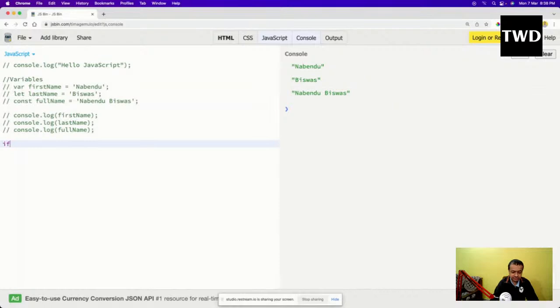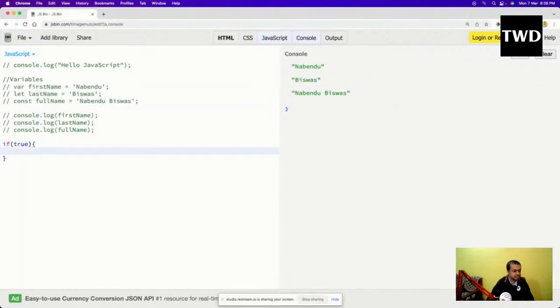Okay, so if true is there, so what I'm doing is an if statement. We are going to learn about the if statement later on, but just now you can understand that if something is true, true is something like a boolean, then it will go inside. I'm just putting the true statement itself, so that's why it will go inside.